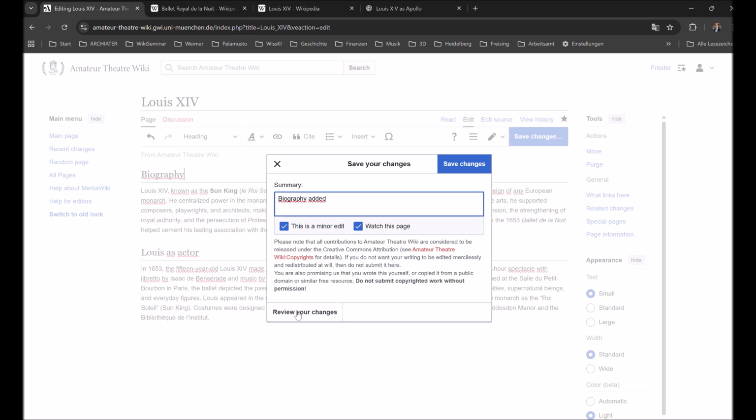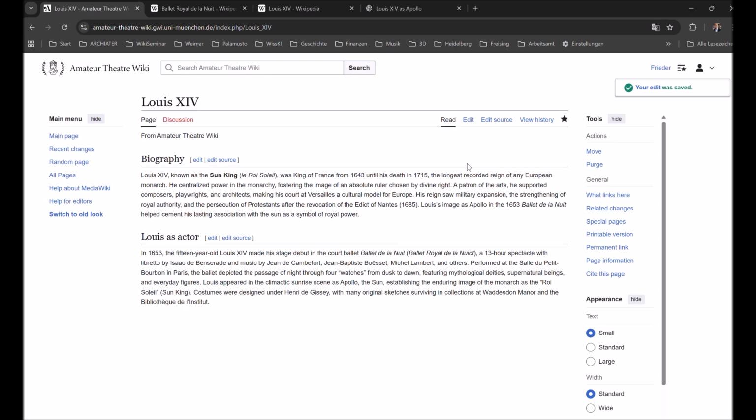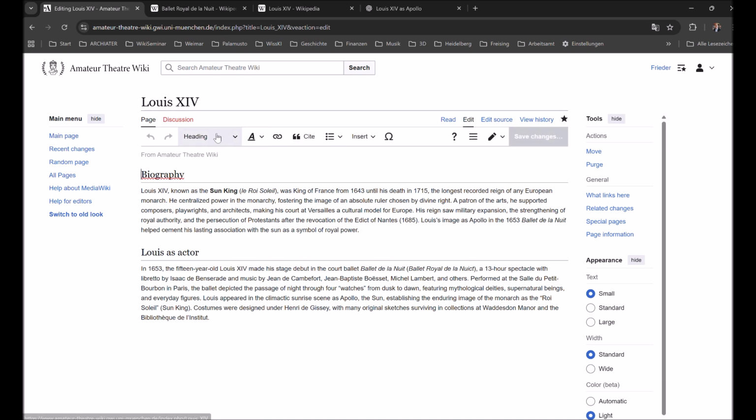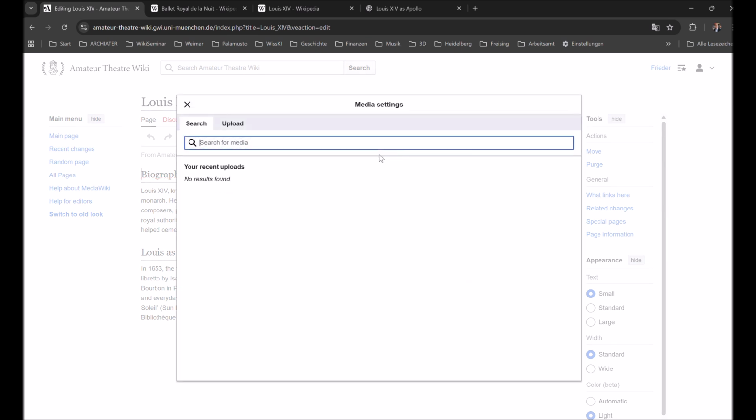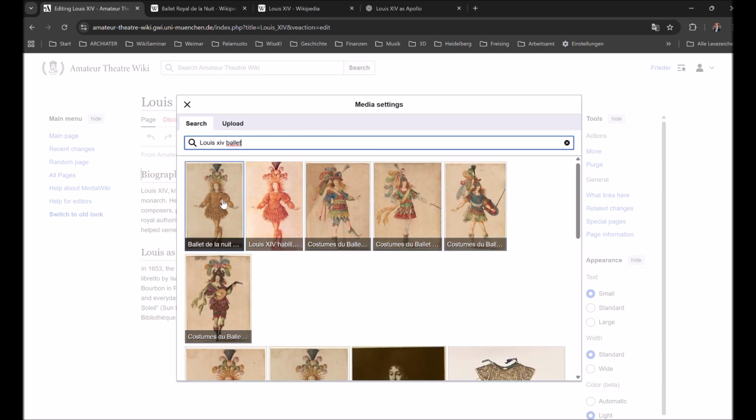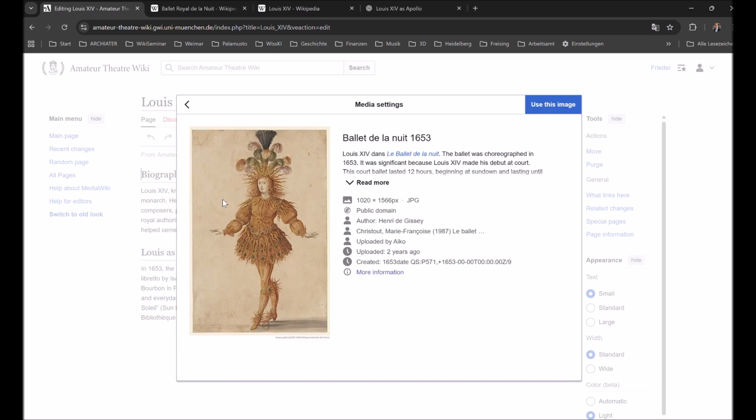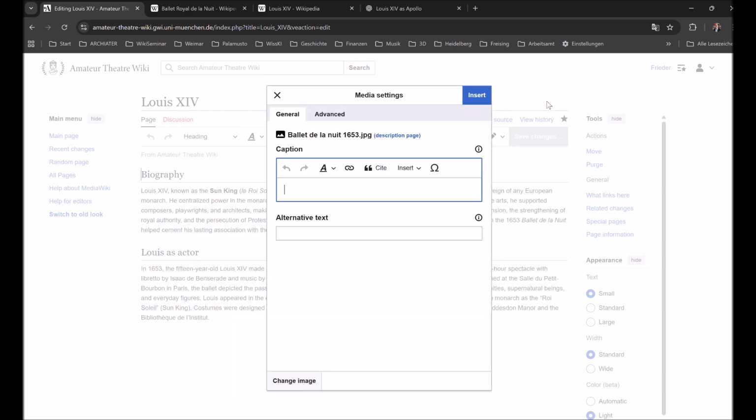Now we want to also add some images to our article, and therefore we choose the insert function as we did it with our profile page, and then have a look for Louis with the ballet connection again. Then we pick the picture that we want to use and see what the system suggests us as default solutions for an integration.